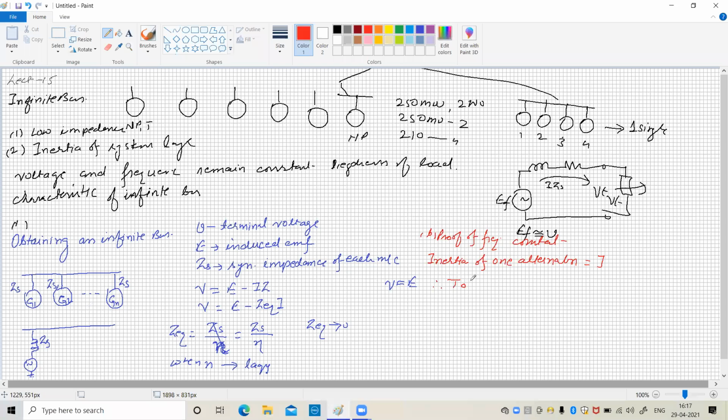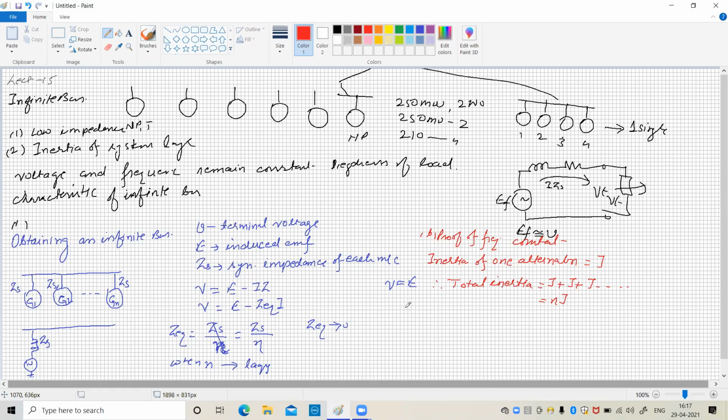Therefore the total inertia is J plus J plus J and so on, which is equal to N into J, where N is the number of alternators connected in parallel.